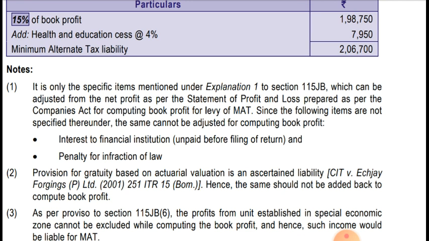Penalty for infringement of law is also the same. As we are computing book profit as per the MAT, that is 115JB, and if we had computed net profit as per the normal provisions of the Income Tax Act, these two amounts would have been added back. But since we are computing book profit as per section 115JB, these two items are not added back and are allowable.